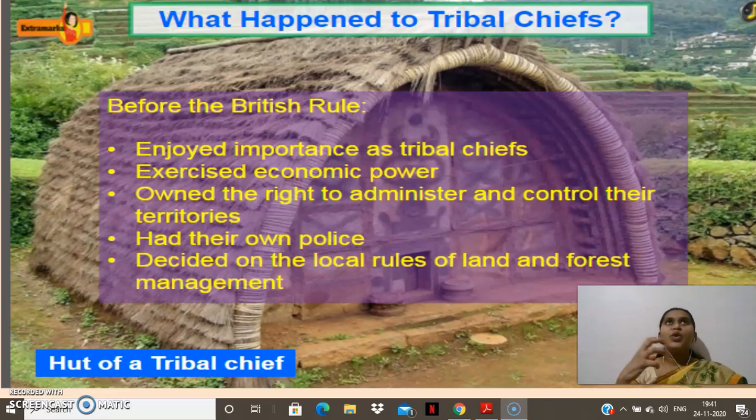Here we are seeing what the views of the British were. We have seen the different groups of tribals. Later, how the British administration and rules started to affect the life of the tribals, that we are going to see.